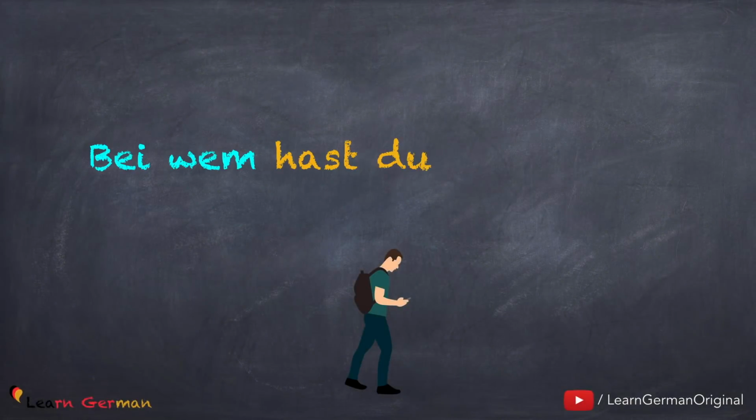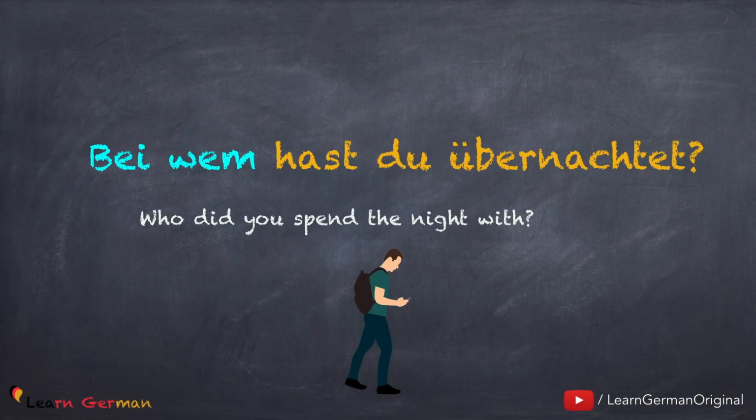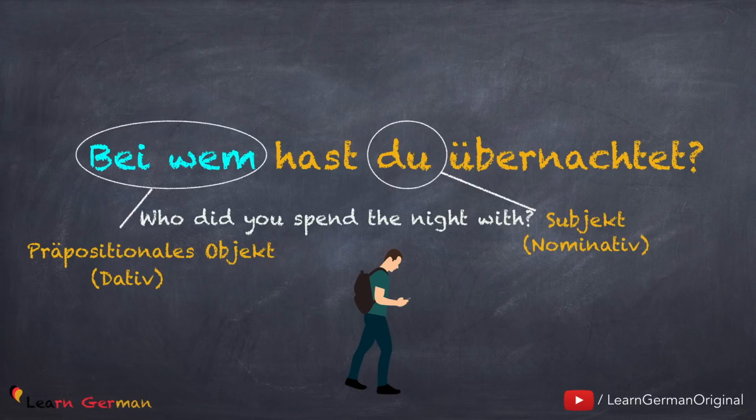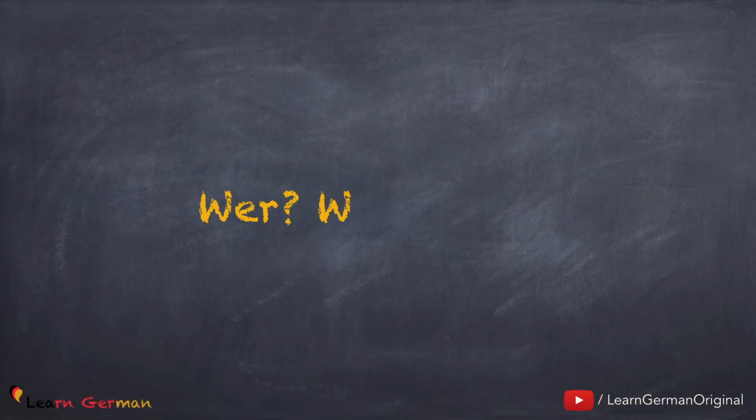Let's look at the next example. Bei wem hast du übernachtet? Here also, du is the Subjekt im Nominativ, bei wem is the prepositionales Objekt, where the preposition bei is in dative. Now let's look at a few sentences where you have to form a question with wer, wen or wem.